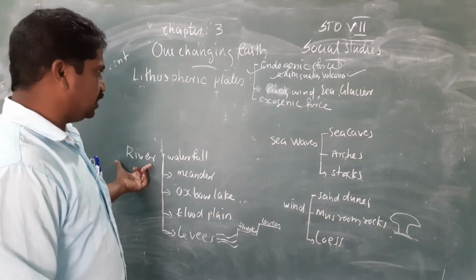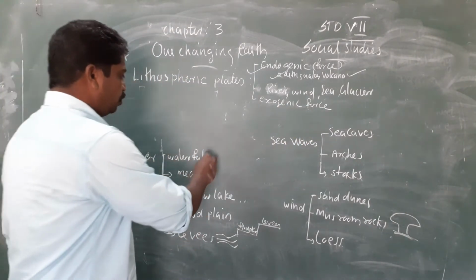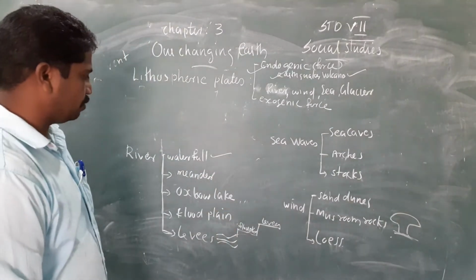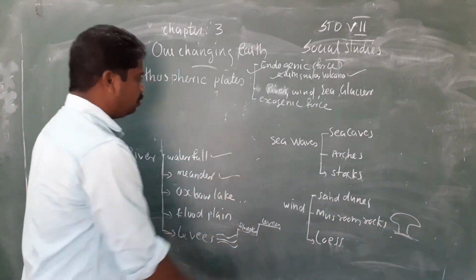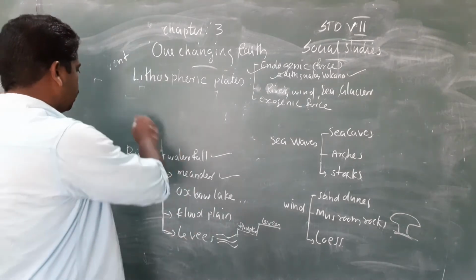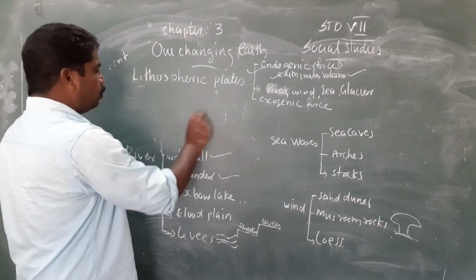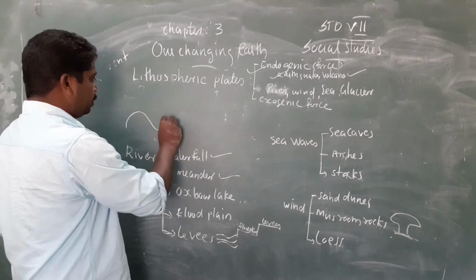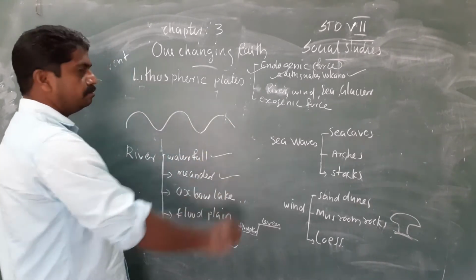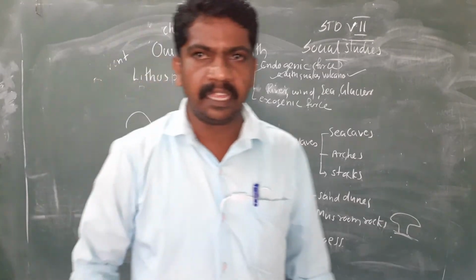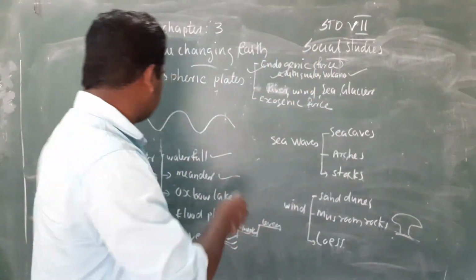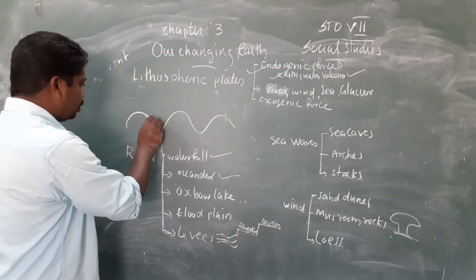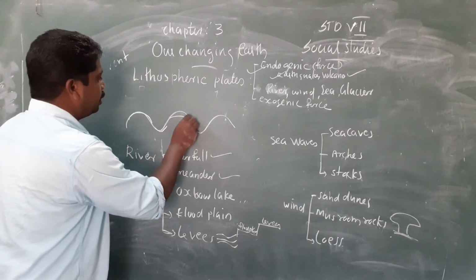River can make changes. First one is waterfall. River makes waterfalls. Then river makes meander. What is meander? River is not flowing straight. River flows in a curved shape, and this curved shape is called meander.